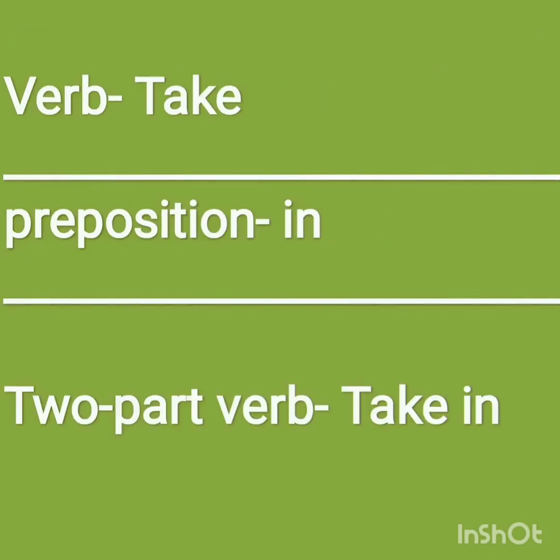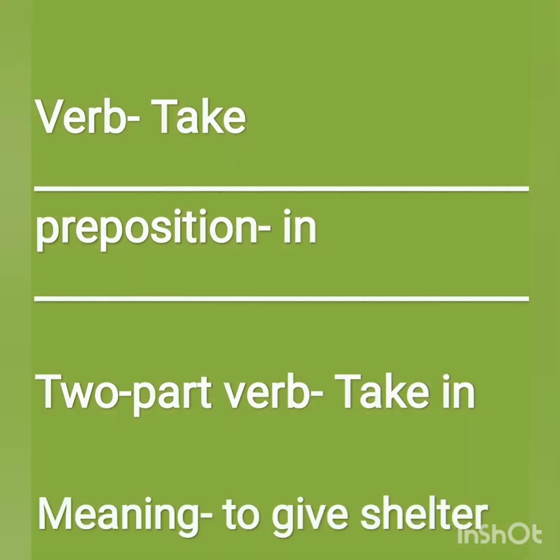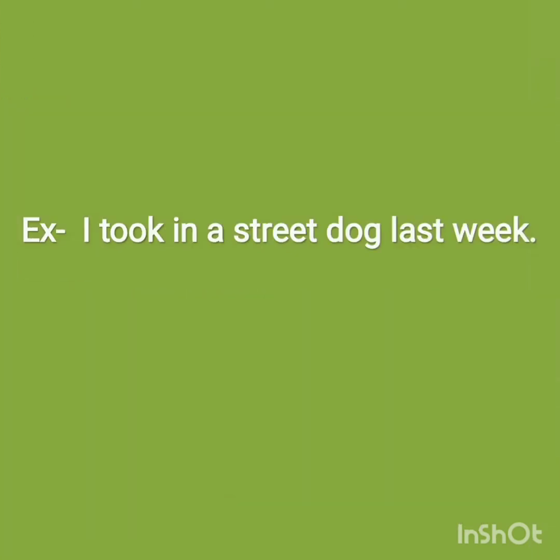Suppose we have a verb take. We want to make it a two-part verb. For that we need a particle. So we have taken a preposition, in. So now we have made a two-part verb, that is take in. And the meaning of take in is to give shelter. So how can we use this two-part verb in a sentence? I took in a street dog last week. It means I gave shelter to a street dog last week.